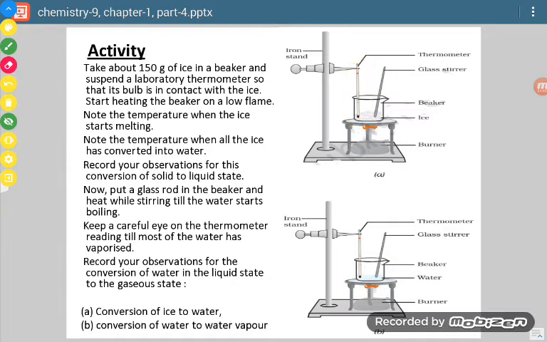So now what we have to check here is, we have to note the temperature when all the ice has converted into water. Once it has changed into water, now this is water. Now again we will continue heating. Now its temperature will start increasing and then it will change into gaseous state. When it changes into gaseous state, the temperature at that point is to be noted. So these two things we have to note.